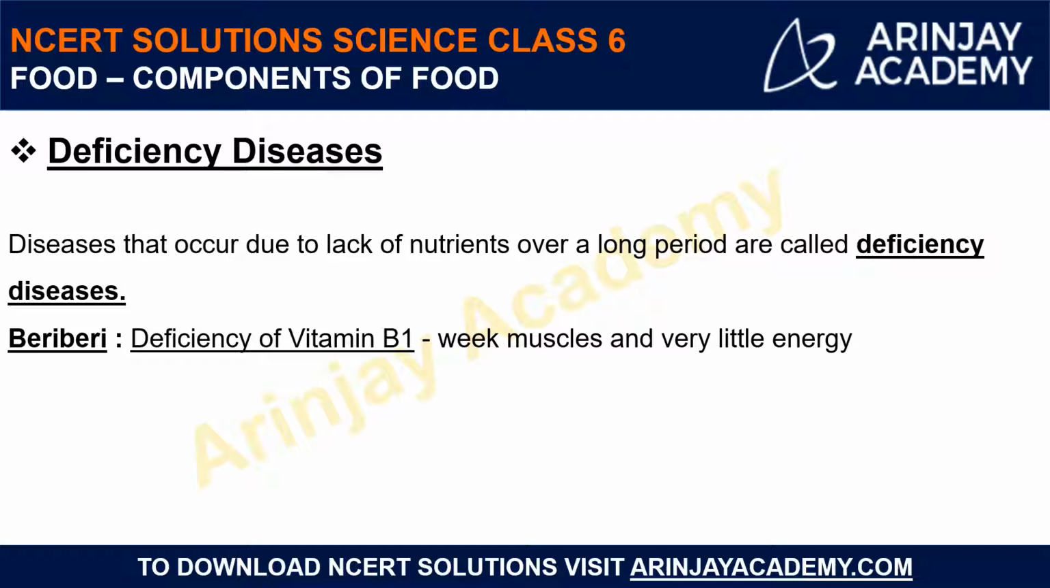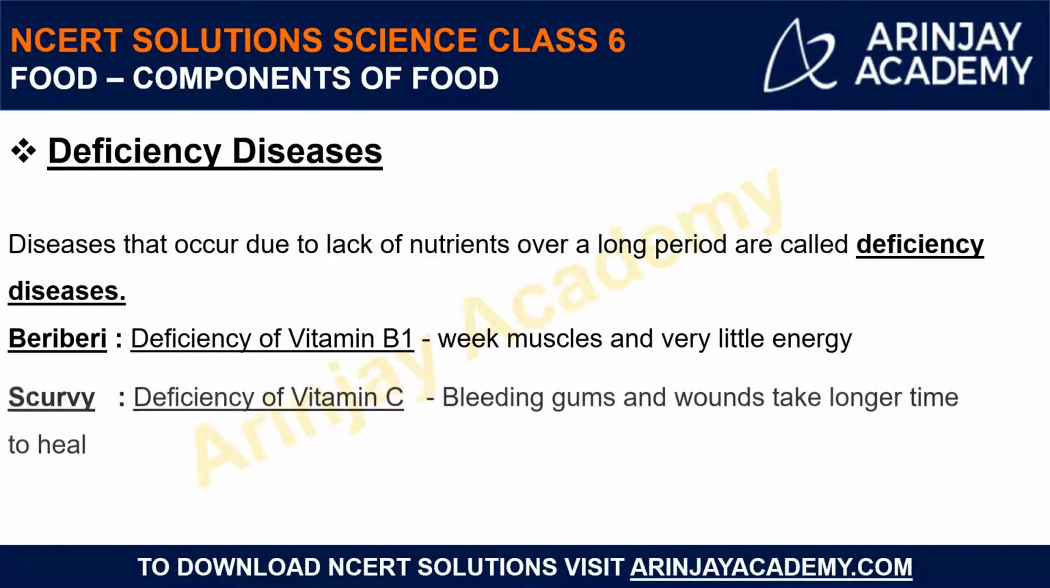So the first one is beriberi. So beriberi occurs due to the deficiency of vitamin B1, and the symptoms that we will observe for this particular deficiency are weak muscles, and we will have very little energy to perform any given task. So in that case, it is a symptom of a particular disease called beriberi, and it occurred due to the deficiency of vitamin B1.